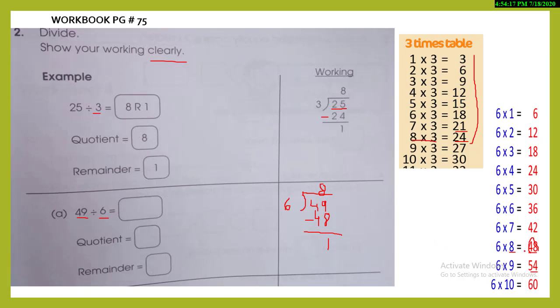No. When we have 48, you can't select 42, otherwise your question will go wrong. So now write down the answer. Our question is solved. Our answer is 8, that is the quotient, and the remainder is 1. I hope that now you understand how to do it.